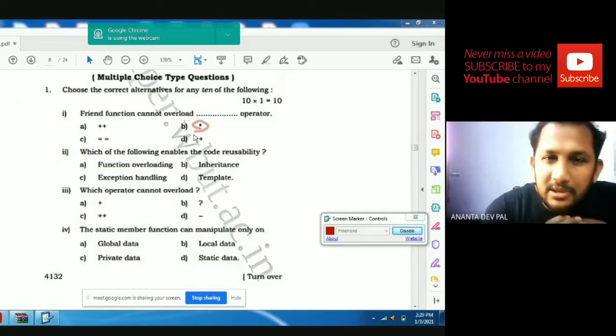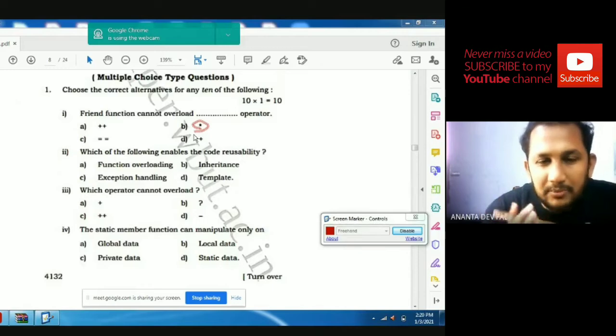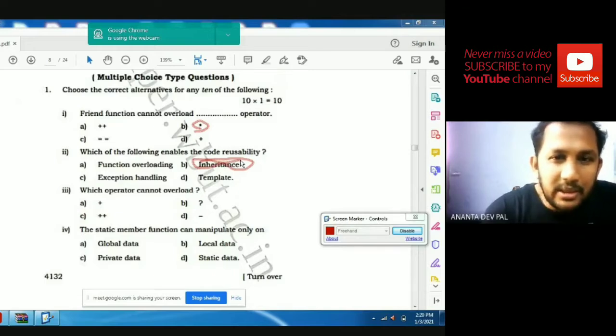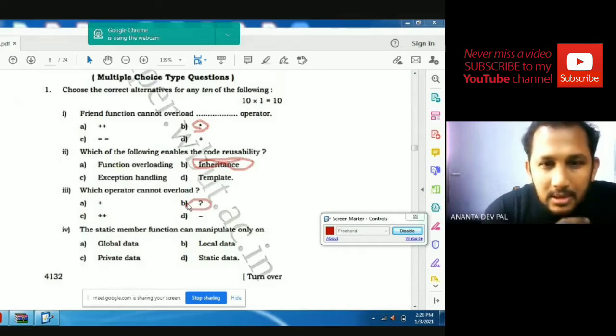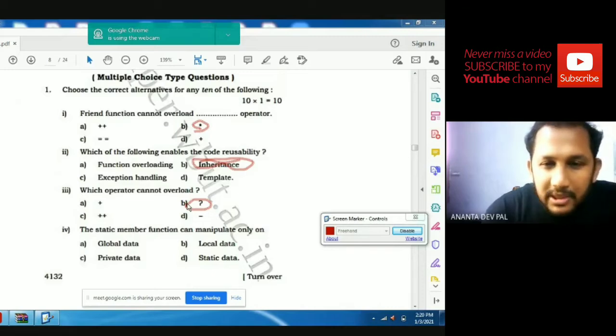Which of the following enables code reusability? We can achieve code reusability with the help of inheritance. Which operator cannot be overloaded? That is the question mark. The static member function can manipulate only static data.